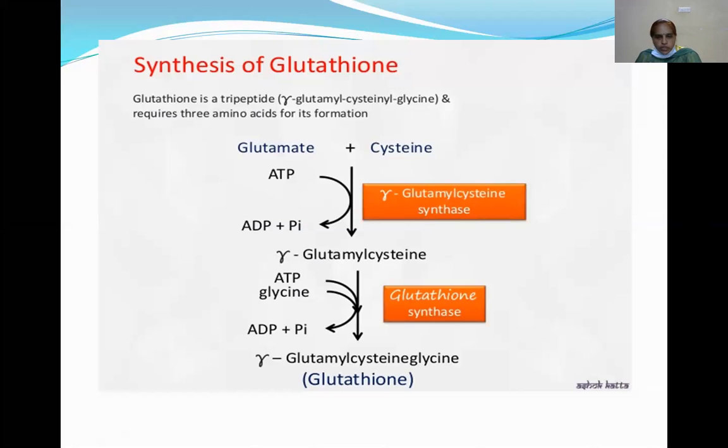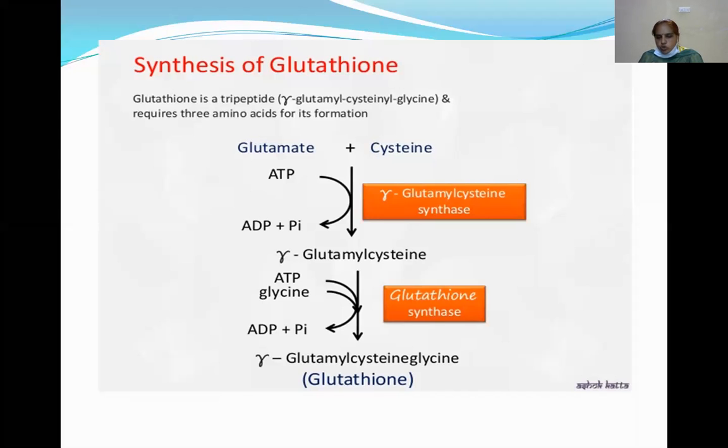Don't forget, glutathione is a tripeptide. Why is it a tripeptide? Because it requires 3 amino acids for its synthesis, for the formation of glutathione. What are the 3 amino acids required for glutathione? That is glutamate, cysteine and glycine. These are required for the synthesis of glutathione.